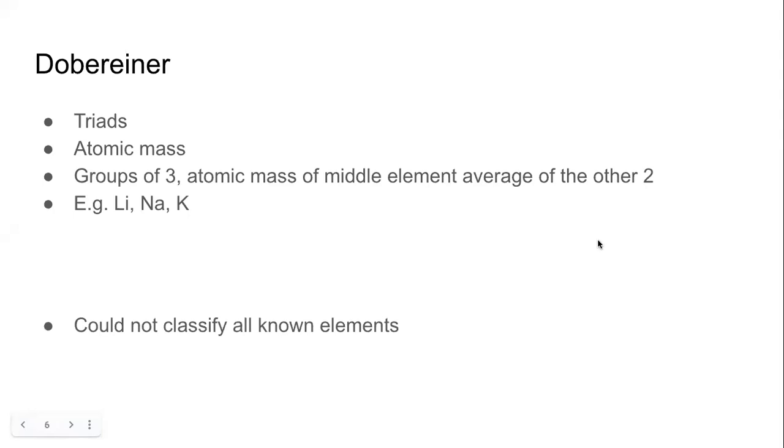And if this rule cannot classify all the known elements, then of course it will not be applicable to more elements that can be found. So scientifically speaking, it was proven that the rule of triads is not correct, or at least there was no proof of it being always correct.